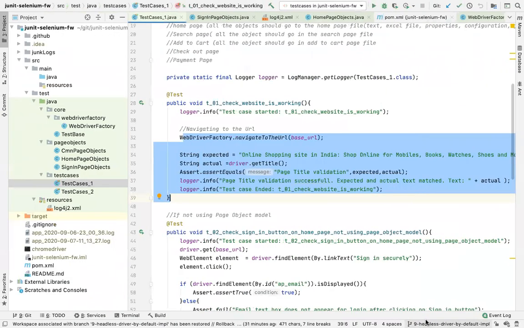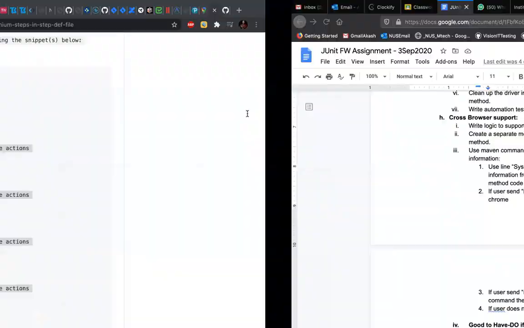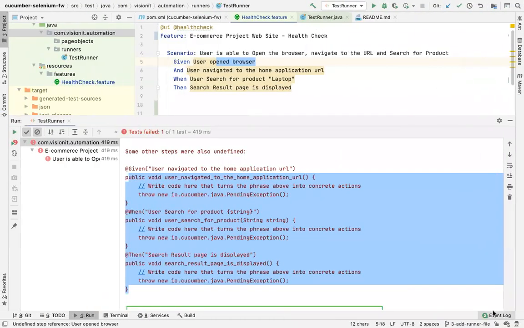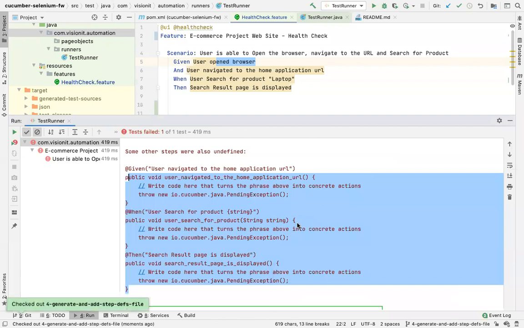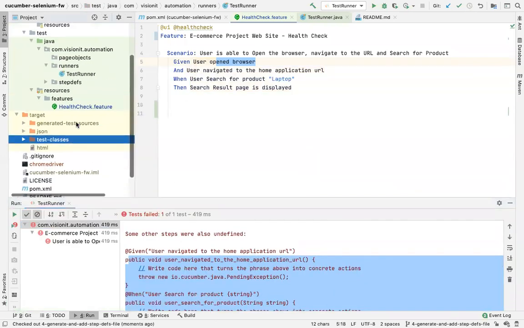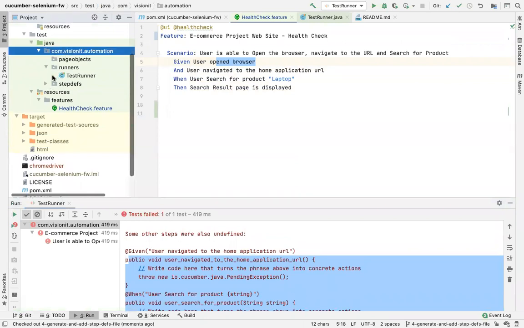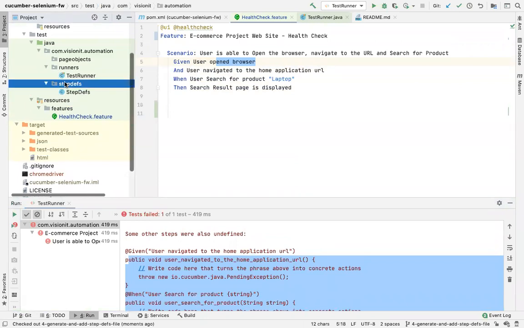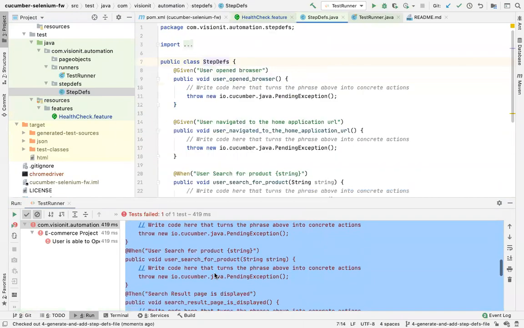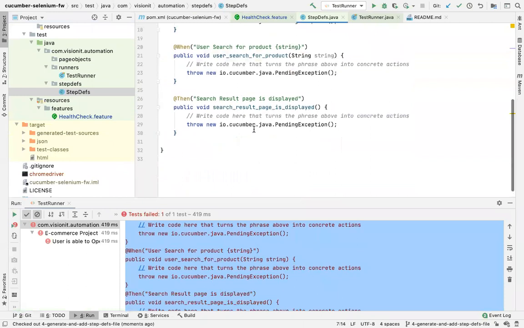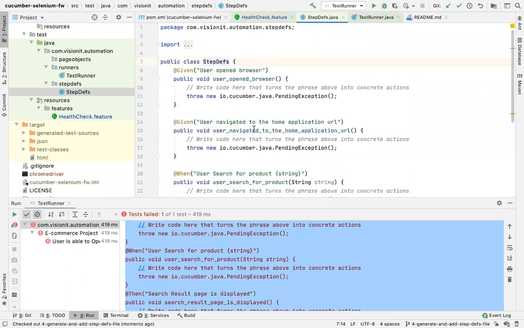And that's what I have done in the fourth branch here, the step 4. So see in step 4 what I've done, same thing. Inside here I have added a package called stepdefs. Inside this I have a class called the stepdefs class, and I added what was here previously. I've added it here. See, we are going step by step.